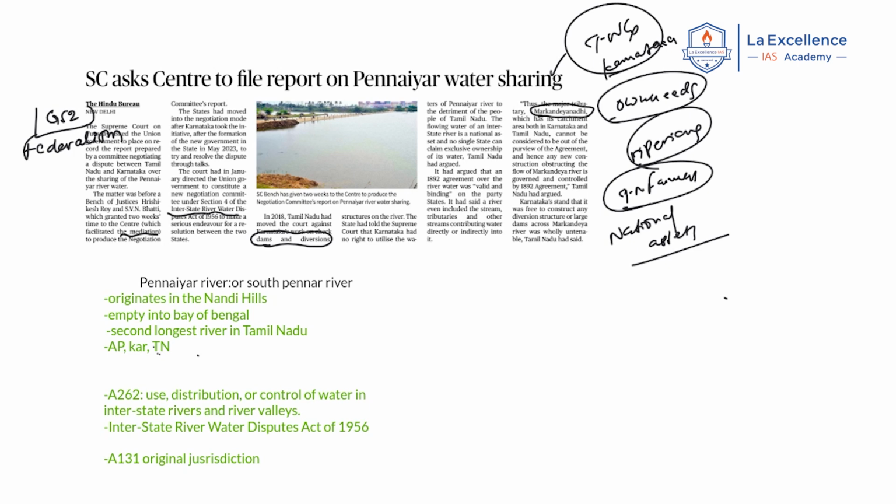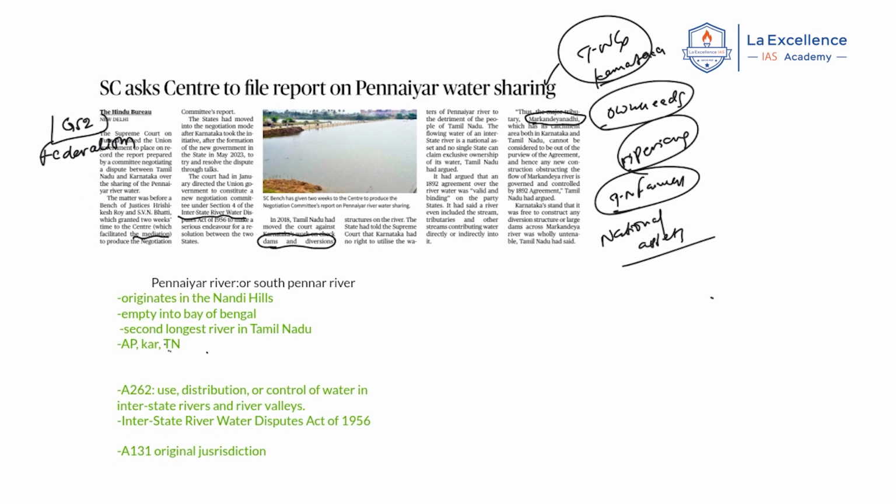Now from the examination perspective, you have to know certain things, both from the prelims and mains perspective. In mains, you can use this as an example in federalism and interstate disputes, and how the central government can coordinate and cooperate. From the prelims perspective, the rivers mentioned in the news are very important. Previously, rivers have been asked continuously in the examination, whether tributaries, river banks, popular places, something